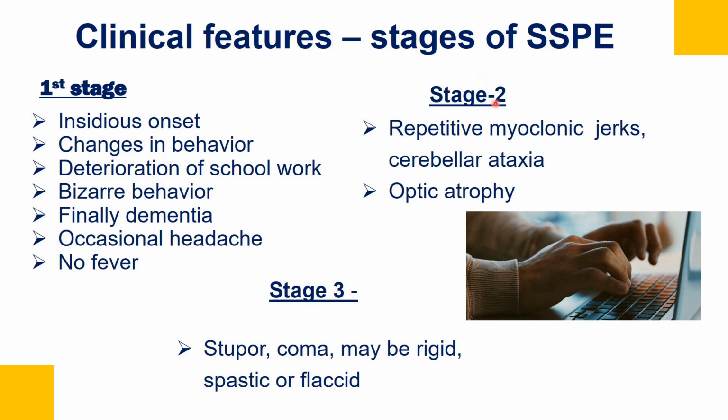Then stage 2, the child starts having repetitive jerky movements, that is a myoclonic type of jerk, and there might be cerebellar ataxia and optic atrophy can occur. And in stage 3, the child becomes stuporous, there is coma, there may be rigidity, spasticity, or maybe flaccidity also. So ultimately the child will die, or survive with sequelae.